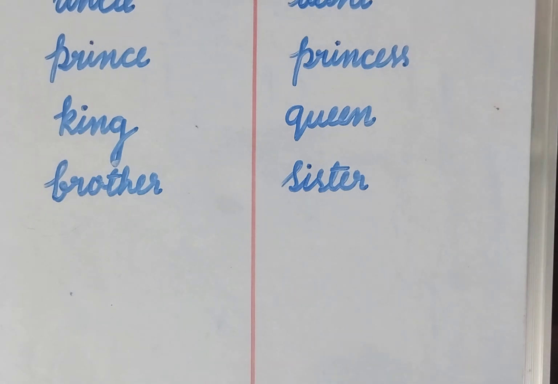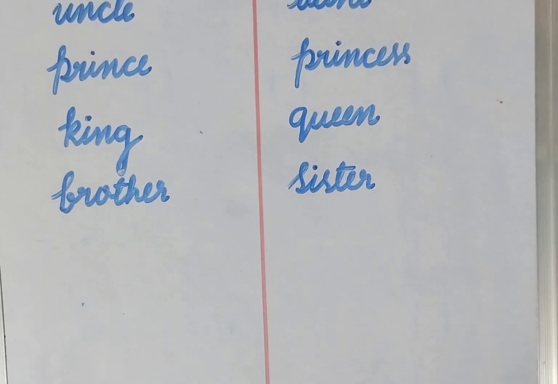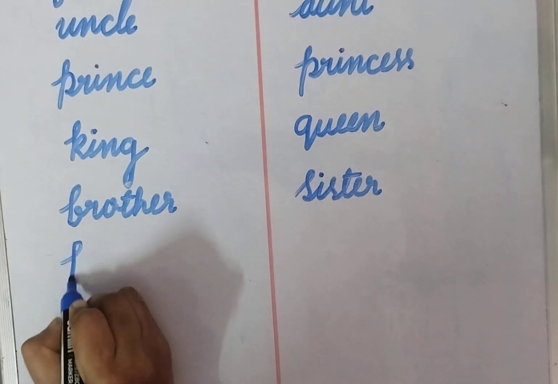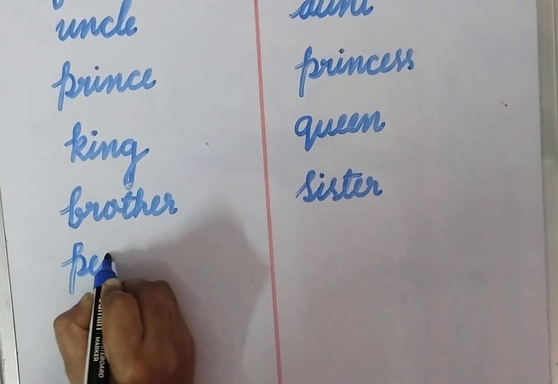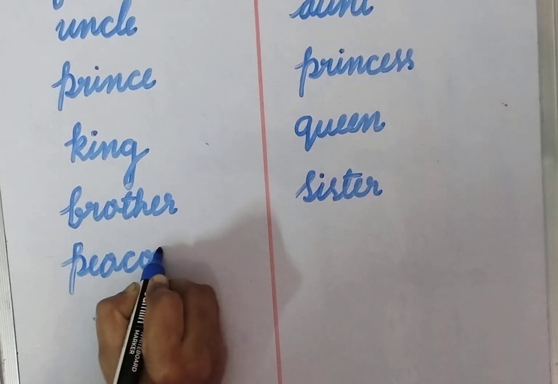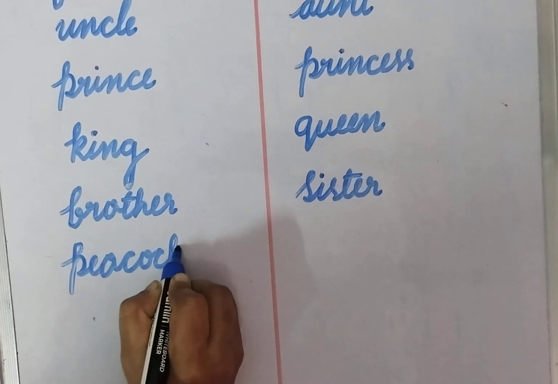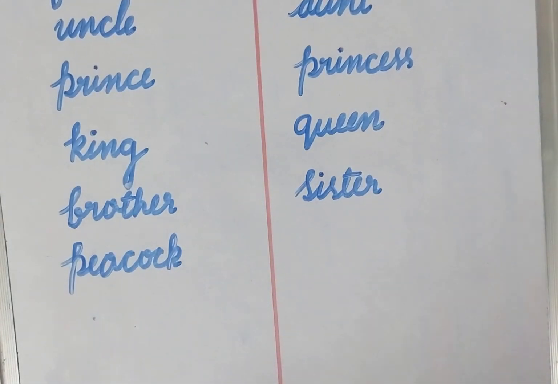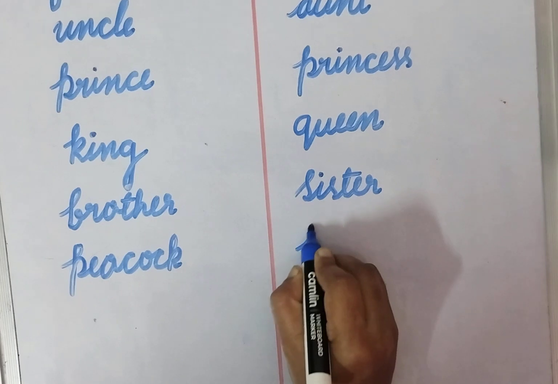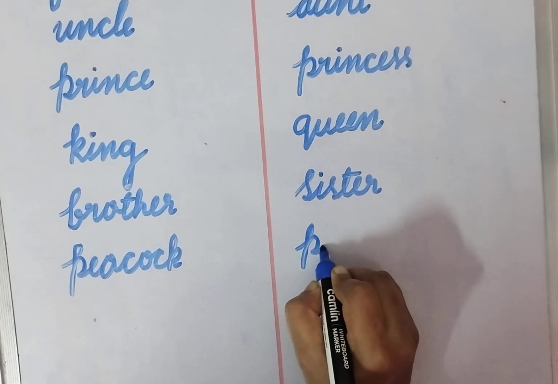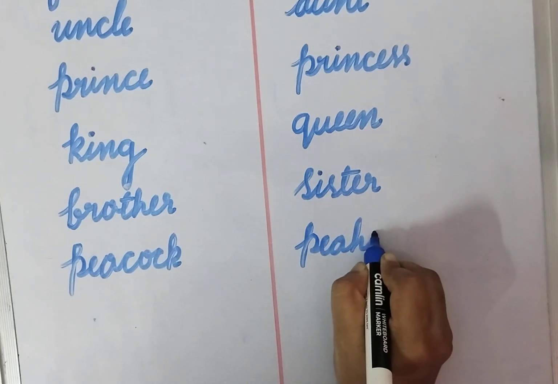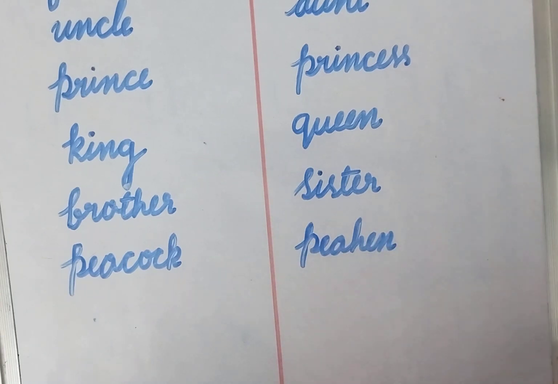Next one, male word, peacock. P-E-A-C-O-C-K, peacock. It's a male word. Female word for this? Yes, peahen. P-E-A-H-E-N, peahen.